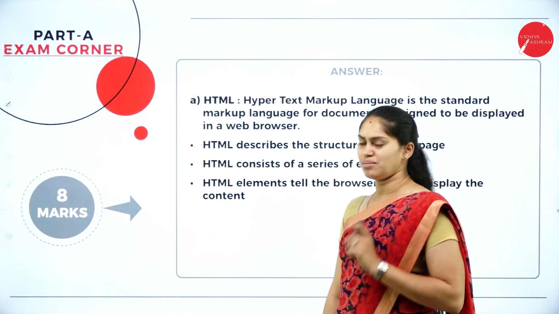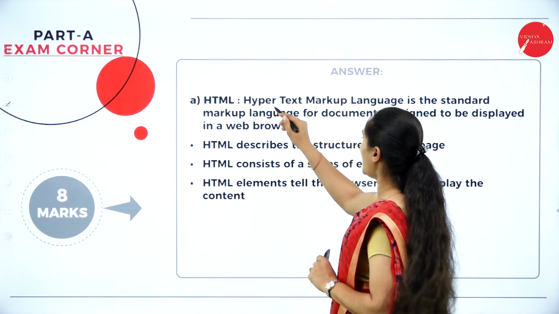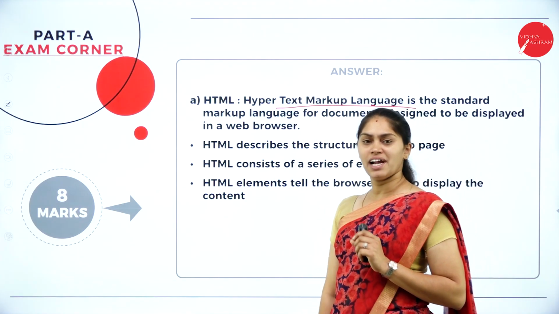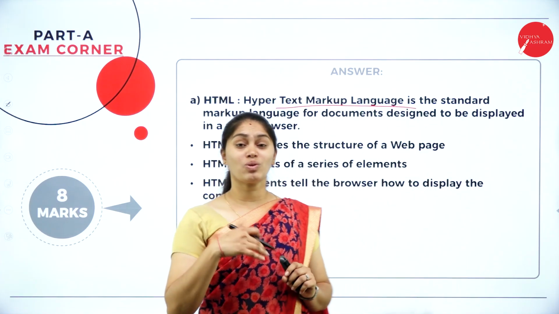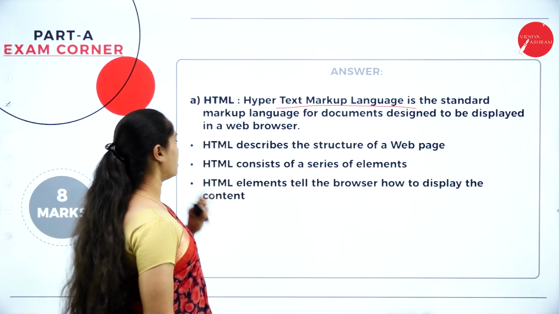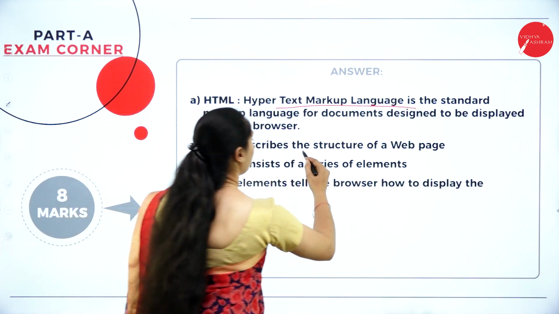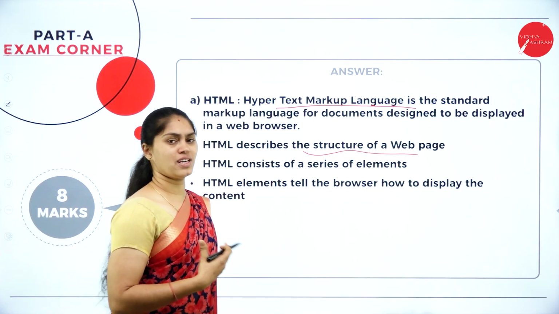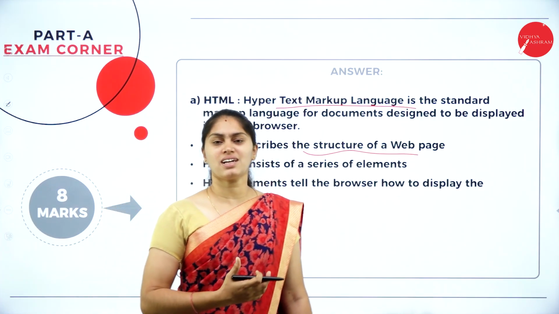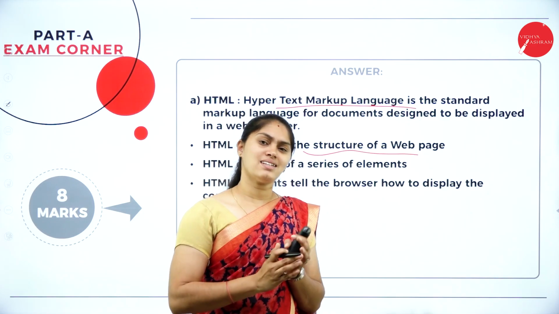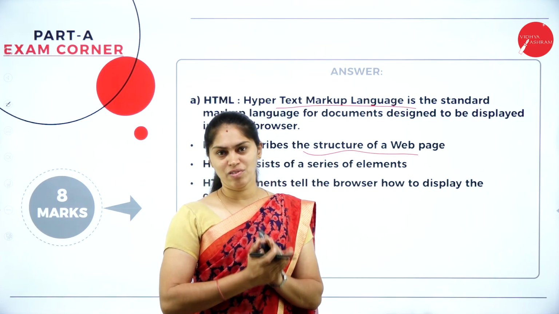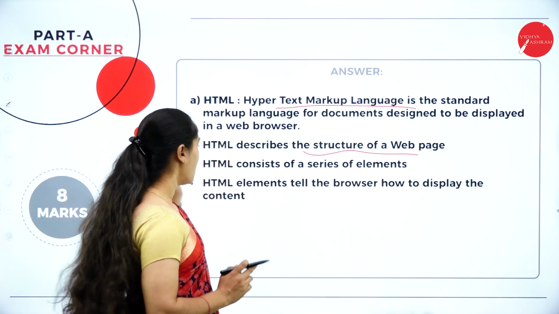A, that is HTML. HTML is abbreviated as what? Hypertext Markup Language. Then why do we require this HTML? To create web pages. For that reason, we have this HTML. It is going to describe the structure of a web page, how the web page should be, what the content must be, how the content must be, and its alignment. Every structure of a web page is going to be defined by this HTML.